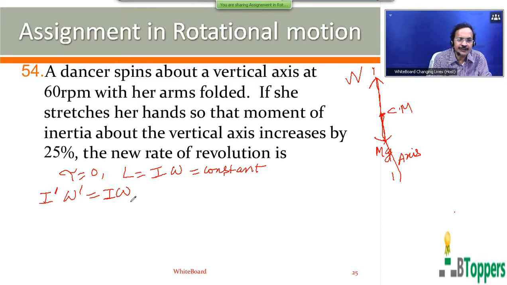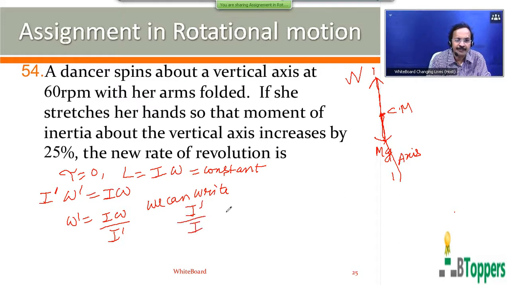So here the moment of inertia of the system increases by 25%. So we can write the ratio of the new moment of inertia I dash and the initial moment of inertia as 125 by 100, because the moment of inertia of the system increased by 25%.